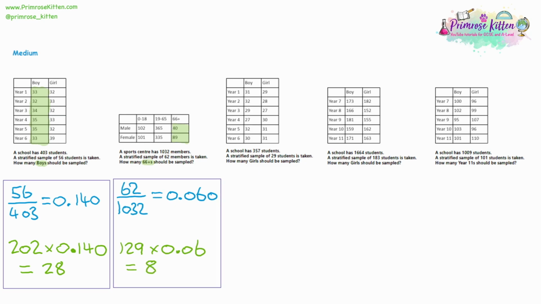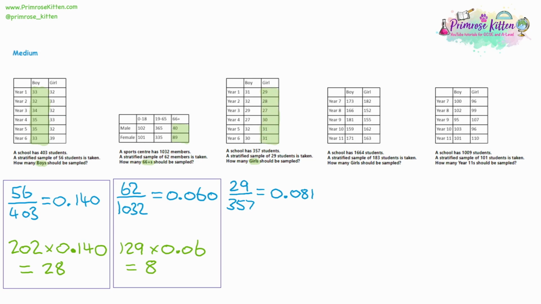On question 3, we are sampling 29 out of 357 students in a school. That division will get us 0.081. So we're sampling at 8.1% of the students. We're being asked how many girls are being sampled. So like before with the first question, it's going to be the girls in every single year group.